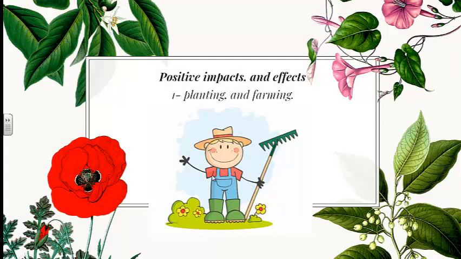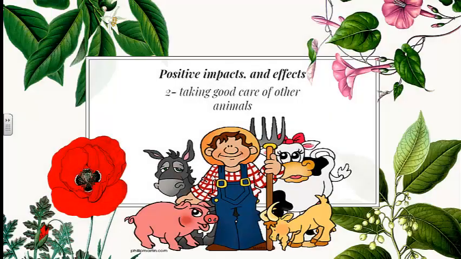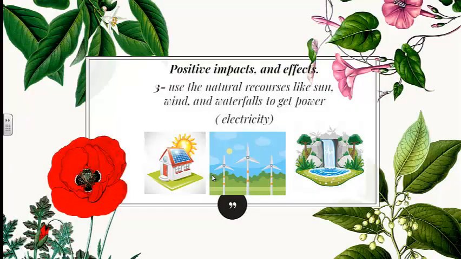Let's talk first about positive impacts and effects. Number 1, planting and farming. Humans plant plants which clean our air, and we also need them for eating different plants. 2, taking good care of other animals. When humans take good care of other animals, this is considered a positive effect, as they take care of the environment, as they keep the food chain working in their habitat.